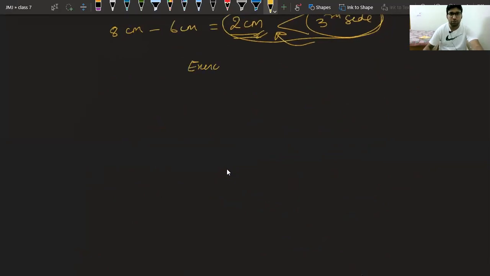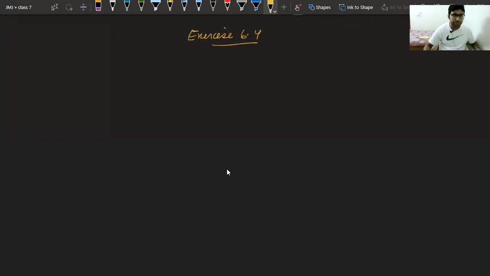Exercise 6.4, question number 1. We have to check, is it possible to have a triangle with following sides? Let us take second part. 3 centimeter, 6 centimeter and 7 centimeter. Class, please tell me. Yes, Daksh Bharadwaj, you are correct. Class, tell me, is this triangle possible? Please check. Is it possible?